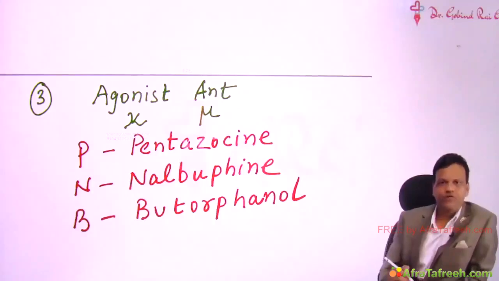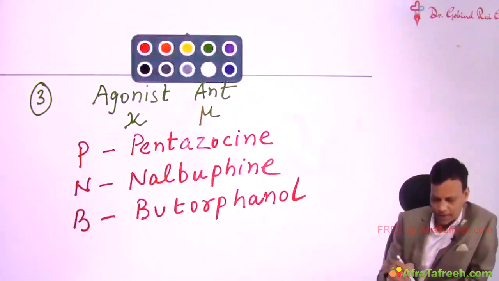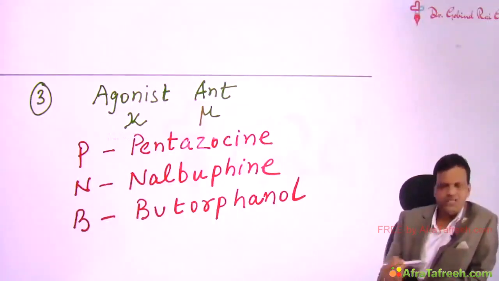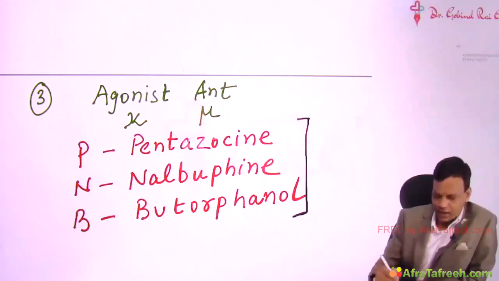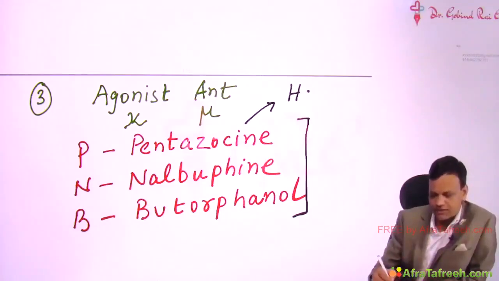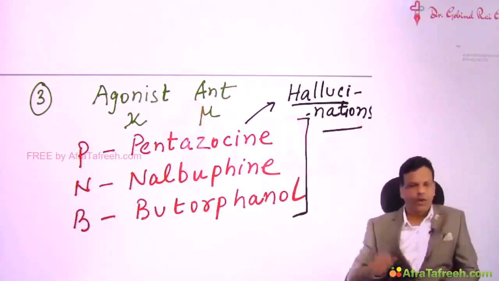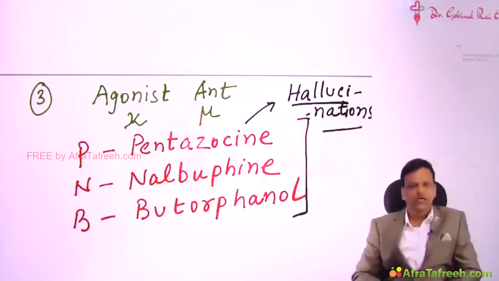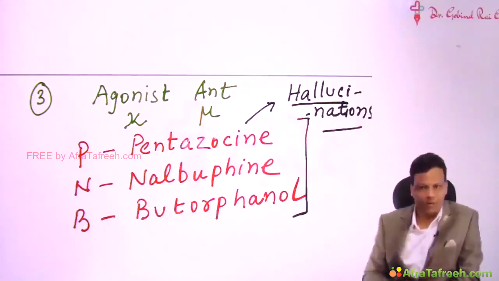Pentazocine, nalbuphine, and butorphanol. These are agonist-antagonist drugs: agonist at kappa and antagonist at mu receptors. A special point to remember about these drugs is that they can cause hallucinations as side effects. So which opioid can cause hallucinations? The answer is agonist-antagonists. Agonist-antagonists can cause hallucinations. So pentazocine, nalbuphine, and butorphanol.